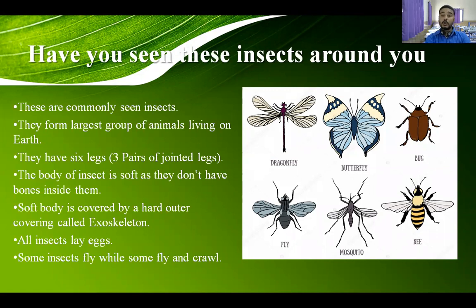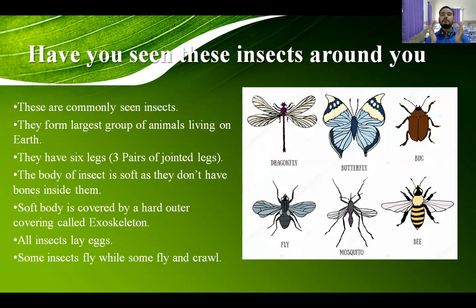Because they have 6 legs. We have seen humans have 2 legs, and cattle like cows, buffaloes, horses, goats, sheep have 4 legs. Some other animals are also having 4 legs, but these insects are having 6 legs, divided into 3 pairs.